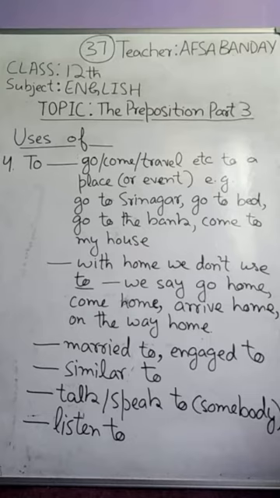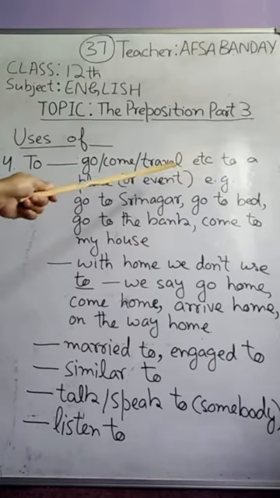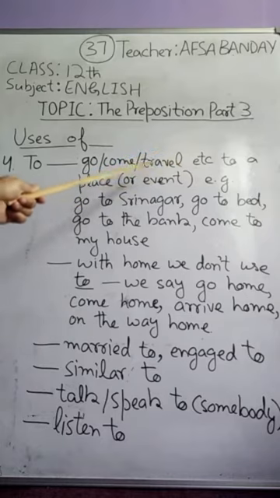The topic is prepositions, part 3, and today we will discuss uses of other prepositions, starting with the preposition to. To is used when we talk about go, come, travel, etc. to a place or event. In other words, when we say about a travel or coming or going to a place or event.